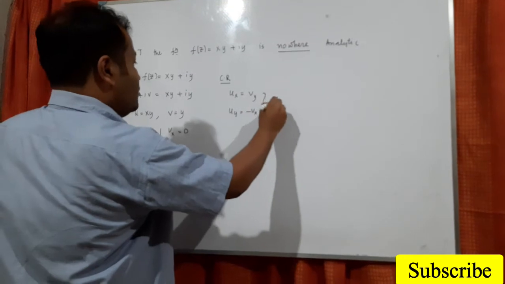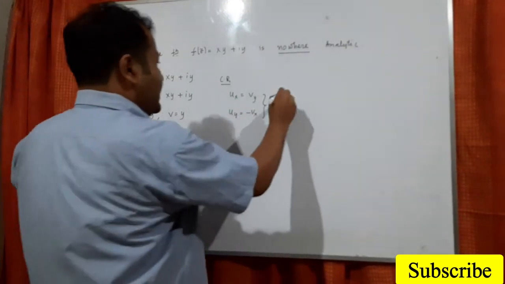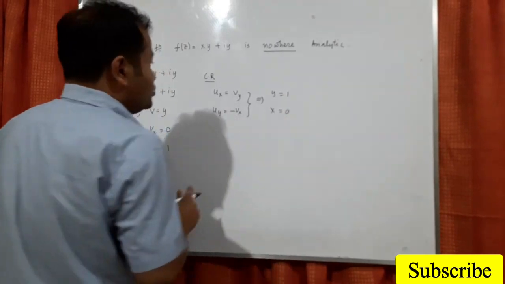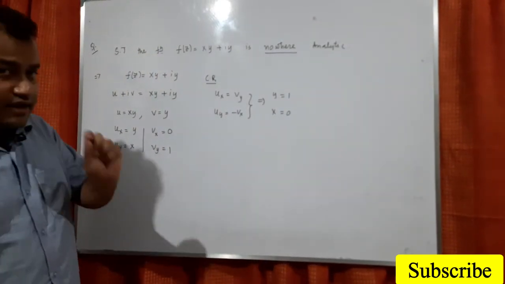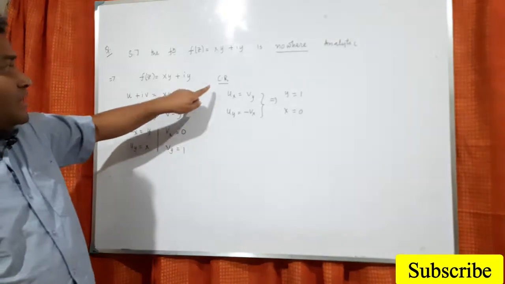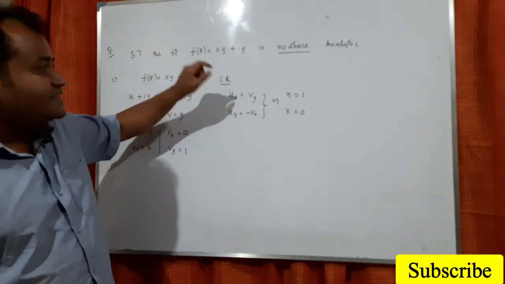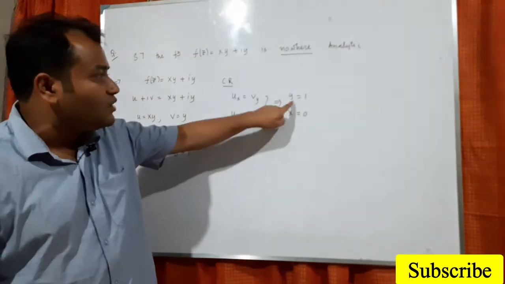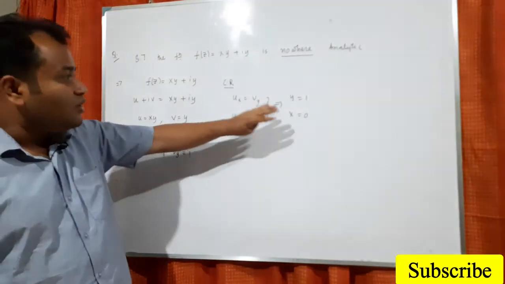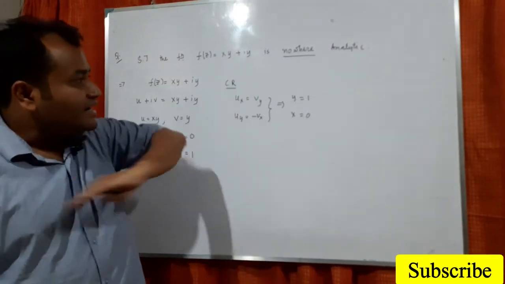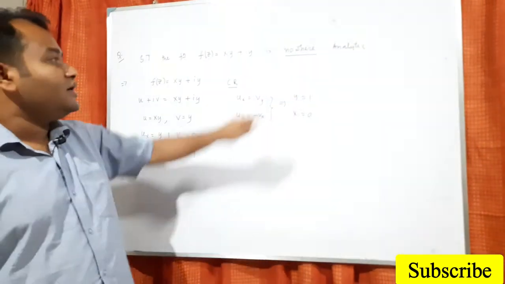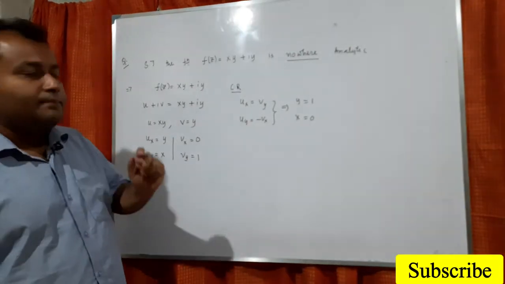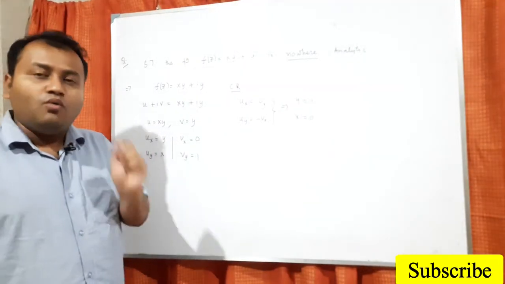So what does it imply? That implies y equals 1 and x equals 0. So that means, carefully you see this language, the CR equation is satisfied at a particular point, when x equals 0, y equals 1. So it will not be satisfied at any other point. So it is not analytic. Understand? When you have to show something is not analytic, what you have to show?